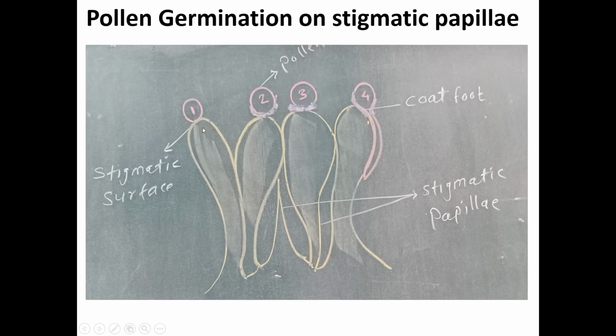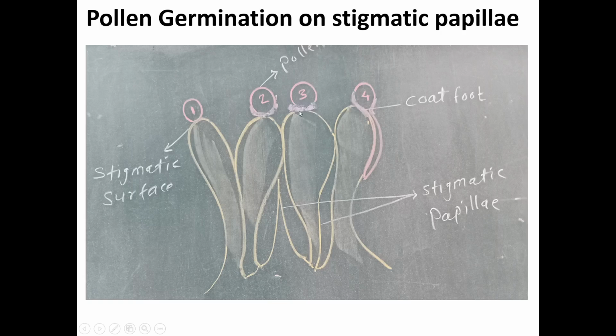In the first figure, on the first papilla, an oval desiccated pollen is adhering to the stigmatic papilla. In the second papilla, a spherical hydrated pollen has formed a coat foot. This coat foot is developed due to the adhesion and hydration of the pollen grain to the stigmatic end of the papilla.